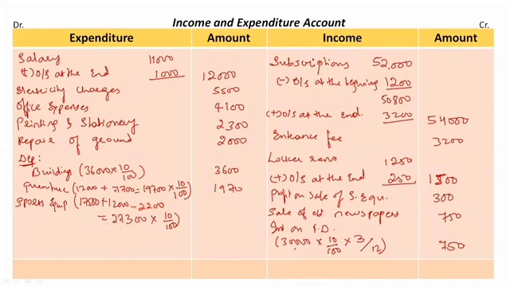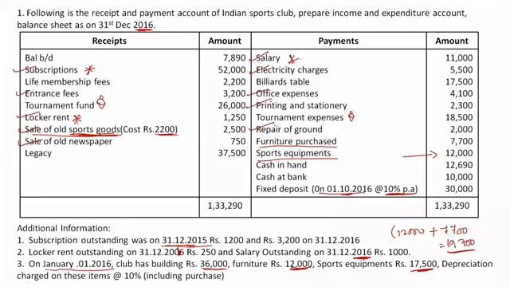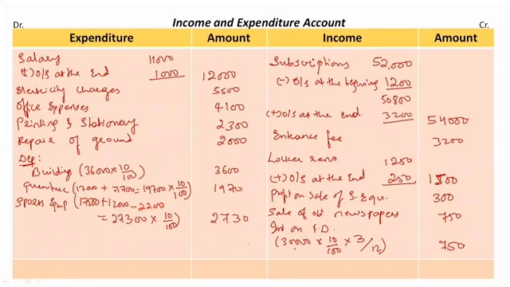So the final sports equipments at the end of the year will be 27,300 rupees. On that, we need to charge 10% depreciation, which is 2,730 rupees. Clear? Then what else do we have? Depreciation is also taken on all the items, right?